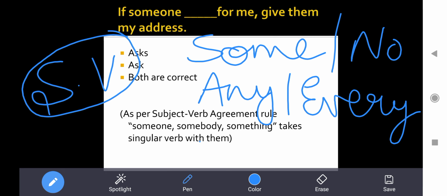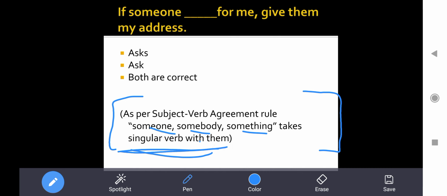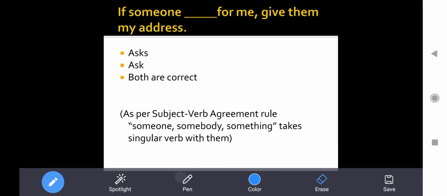These subjects will always take a singular verb with them, and that statement I have written here as a note for you, as a help for you. And what is that statement? That statement is, as per the subject verb agreement rule, someone, somebody, something take a singular verb with them. I hope this is clear to everyone. This has become clear to all, right?